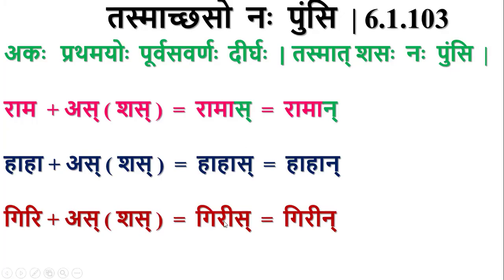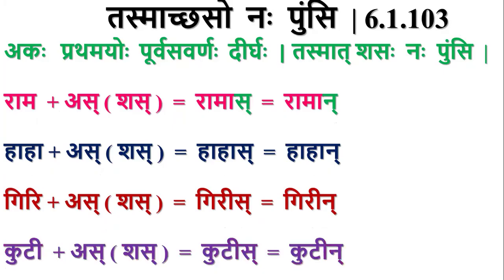Here also Pratamayo Purva Savarnaha is applied. So Shas gets Nakara Adesha. So it becomes Girin. You see here Rasva Ikara is there. This Rasva Ikara plus Akara combine to form Dirgha Ikara, Purva Savarna Dirgha. So once that sutra is applied, we have Nakara Adesha, Girin. Similarly, Kuti is again a Pullinga word, it is not Strilinga. Kuti plus Shas, here also Kutin.